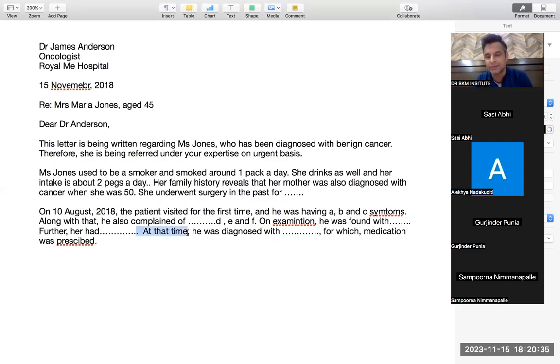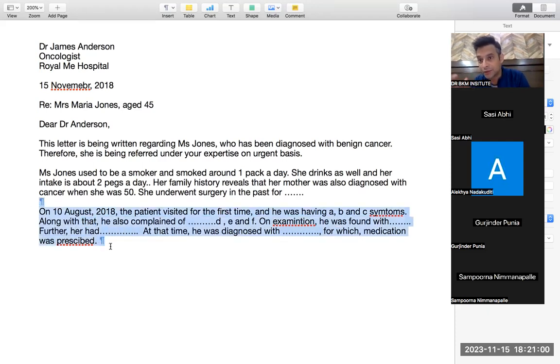So at that time he was diagnosed with this thing. That means we are talking about 10th August, that he came with these symptoms, he had those signs, and at that time he was diagnosed with this thing for which this medication was prescribed. Everything in the past. Simple. Along with that is also past tense. Along with that means at that time. So these are the things you should remember by heart.